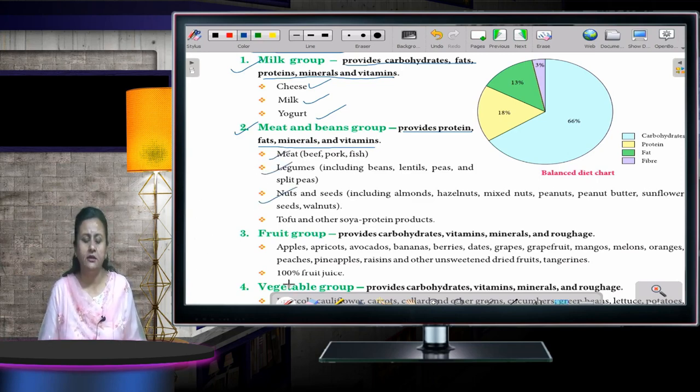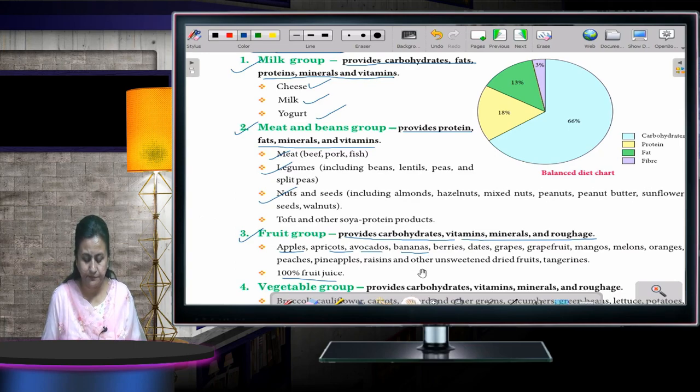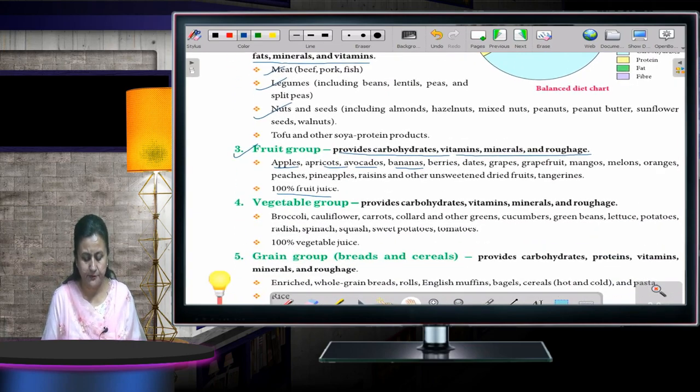Okay. Then the third group is the fruit group. The balanced diet is divided into 4 groups, as I have just told you about the milk group. The second one is the meat and beans group. Now the third group is the fruit group. It provides carbohydrates, vitamins, minerals and roughage. And what are the foods covered in that? These are apples, apricots, avocados, bananas and all fruit juices. Now the last one is the vegetable group.